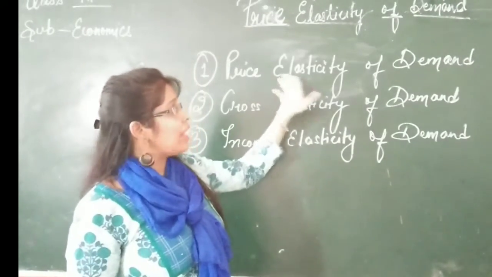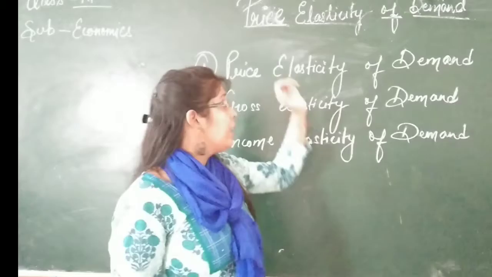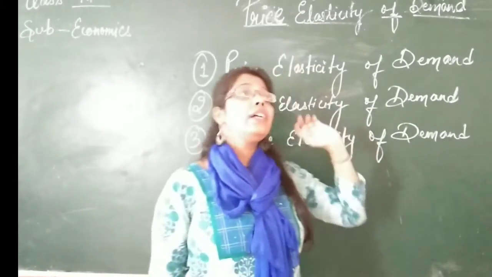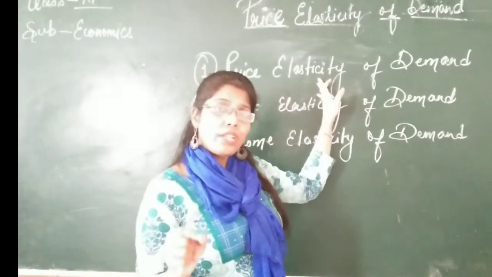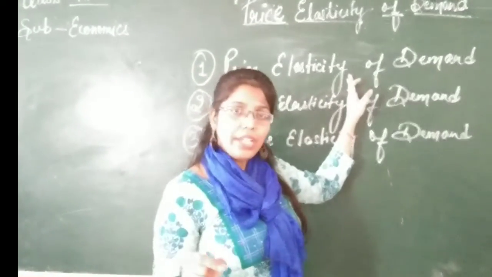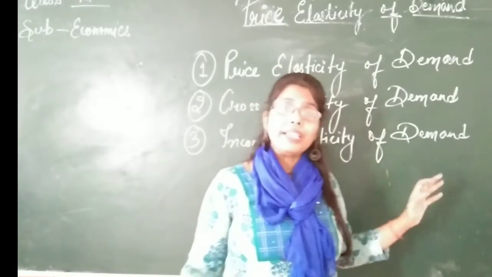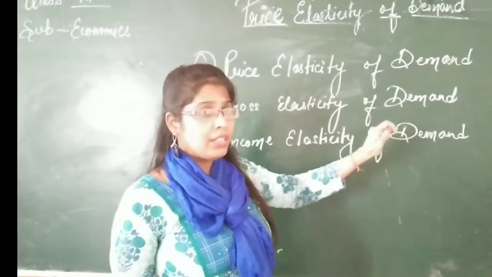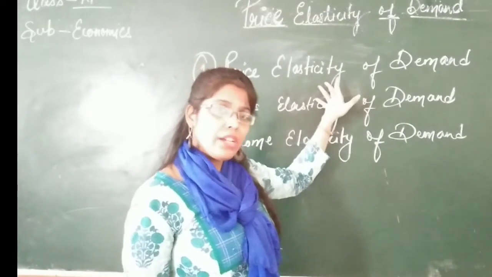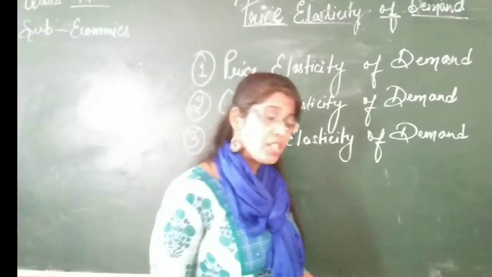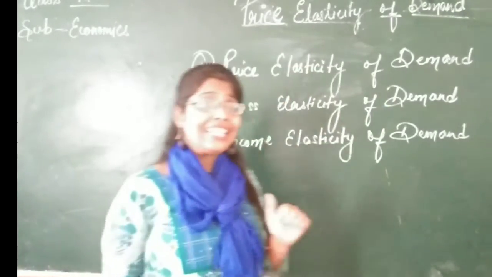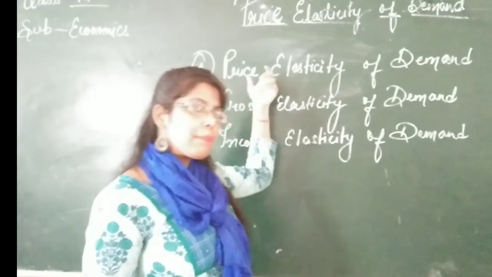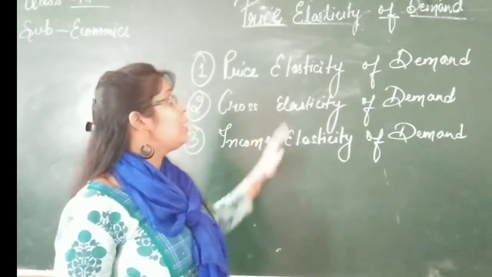I have discussed the meaning of price elasticity of demand. Once again, I would like to remind you of the definition. What is actually price elasticity of demand? It is the degree of responsiveness of the percentage change in quantity demanded due to a percentage change in price. That means how demand is affected due to change in price. What is the effect on the quantity demanded due to a change in the price of the own commodity, other things remaining the same? That is called price elasticity. That means demand is being affected only by price and other things are the same.